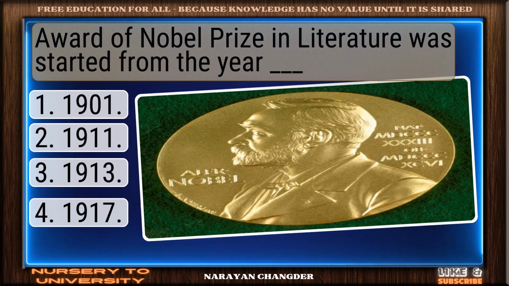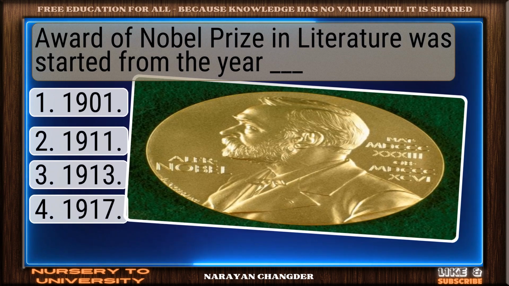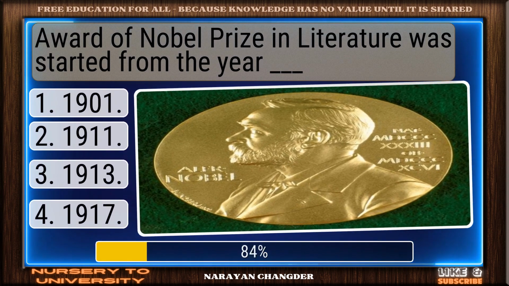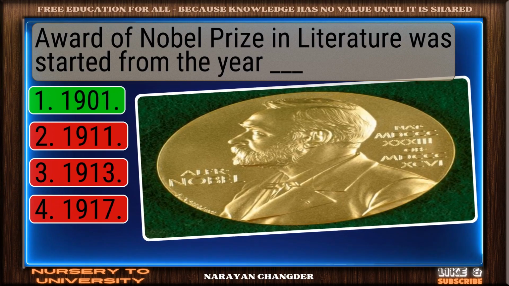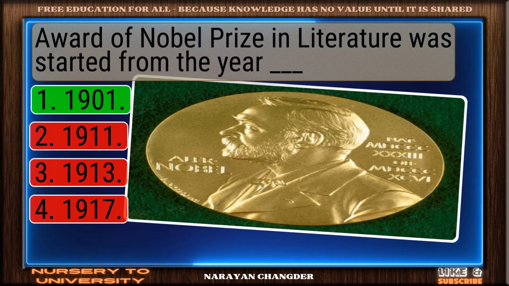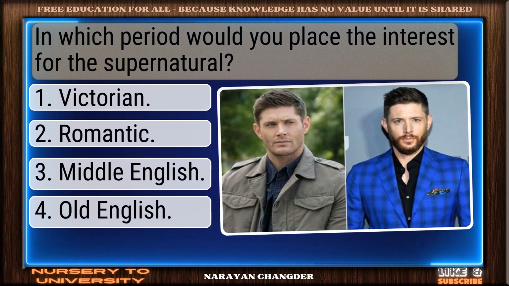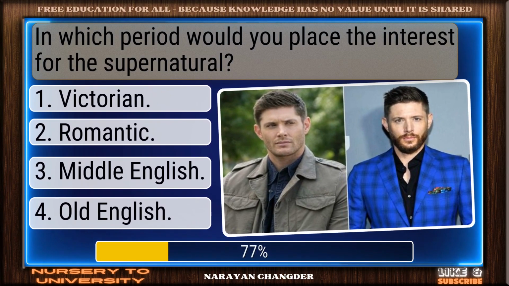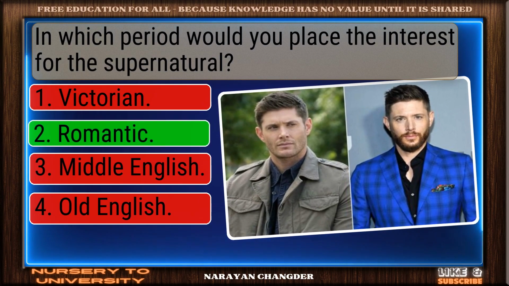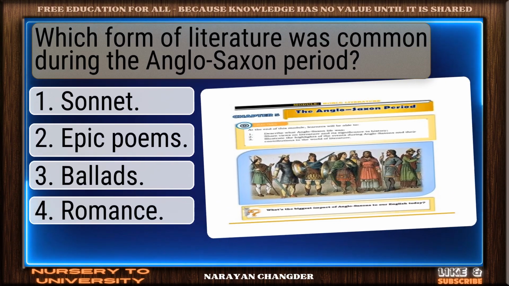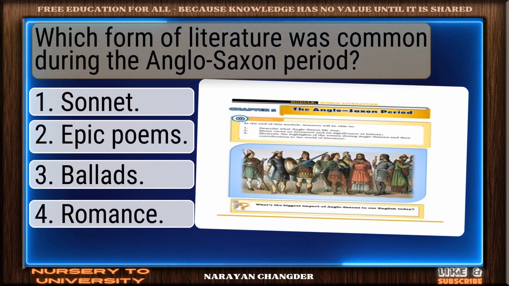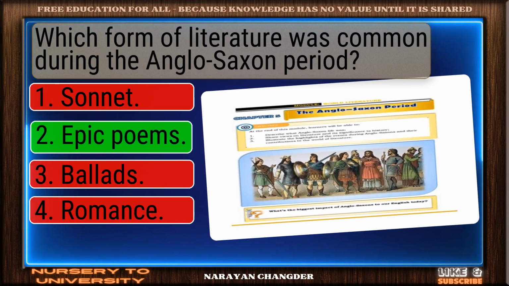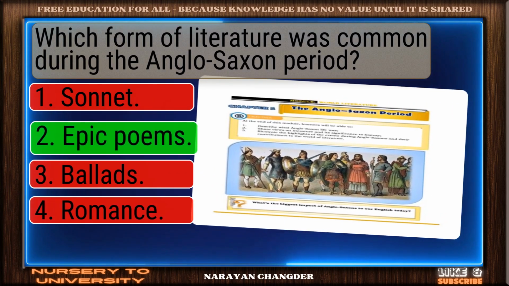Award of Nobel Prize in Literature was started from the year dash. Good thinking. 1901 is right. In which period would you place the interests for the supernatural? On track. Romantic is correct. Which form of literature was common during the Anglo-Saxon period? Right again. Epic poems is valid.